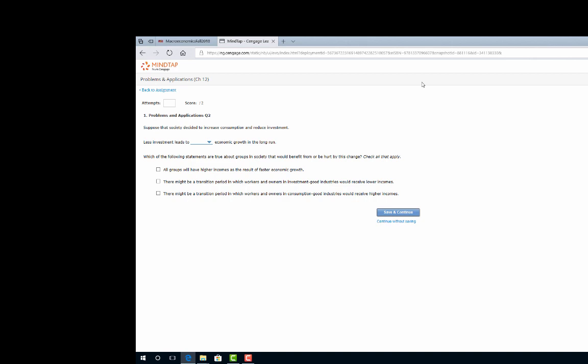Then the next part is saying, which of the following statements are true about groups in society that would benefit from or be hurt by this change? All you'll want to do here is go through each one and say, okay, as we've talked about in class all the time, for every one person that benefits, there's always some sort of a loss somewhere. So the first one says, all groups will have higher incomes as the result of faster economic growth. Is that true? Just based on what I just said. You'll want to read them one by one, and I think you'll be okay on answering those. And we'll continue on.